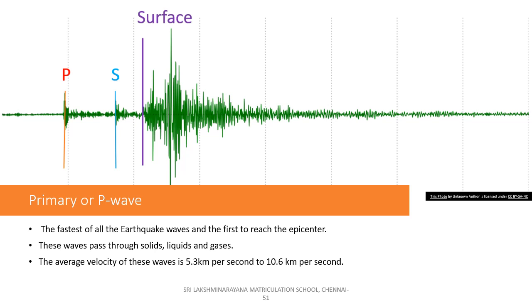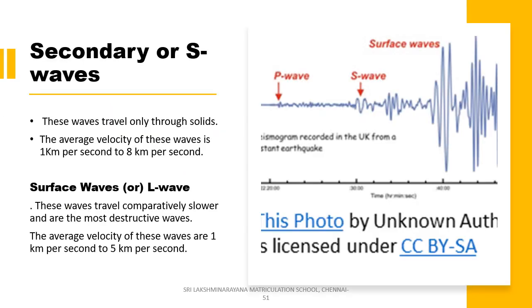Now let us know about the primary waves. Primary or P waves are the fastest of all the earthquake waves and the first to reach the epicenter. These waves pass through solids, liquids and gases either through push or pull, and the average velocity of these waves is 5.3 km per second to 10.6 km per second. So it is the fastest of all the waves, and it is the wave which we are able to feel once an earthquake appears.